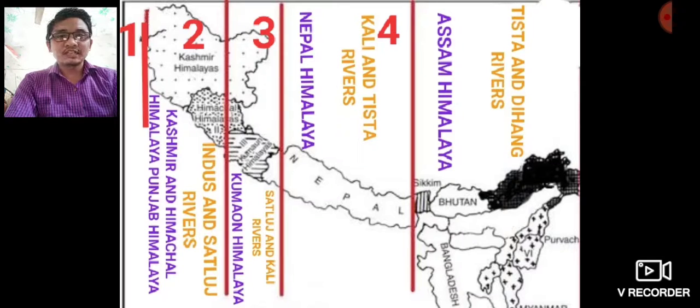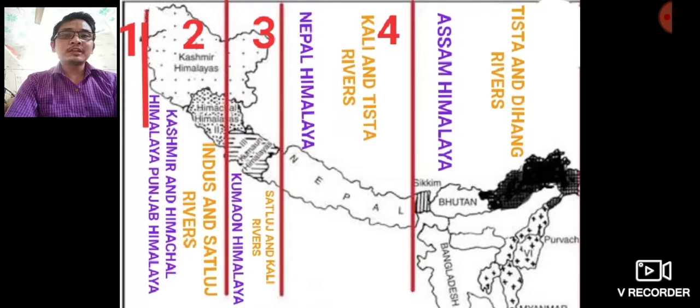It's for your easiness. In between line number 1 and line number 2, there is the Kashmir Himalaya, also called the Himachal Himalaya, and also called the Punjab Himalaya. And this part of Himalaya is in between two rivers, Indus and the